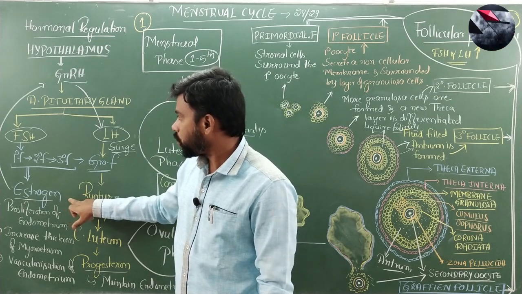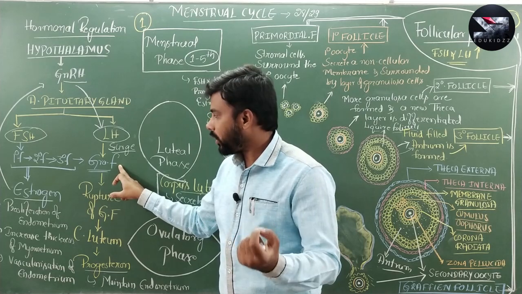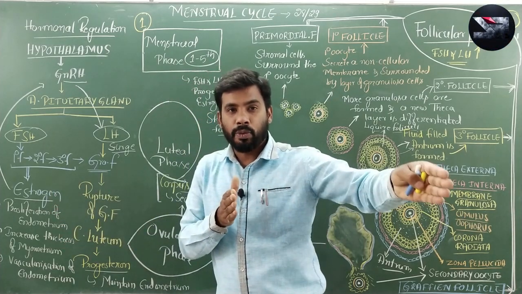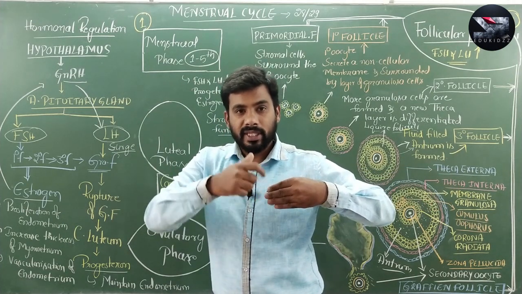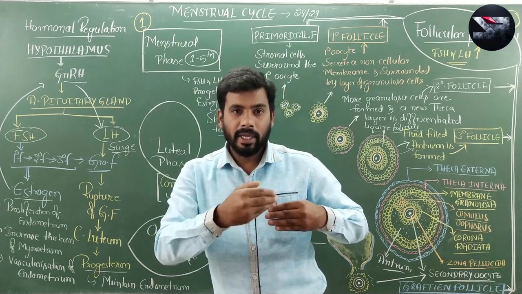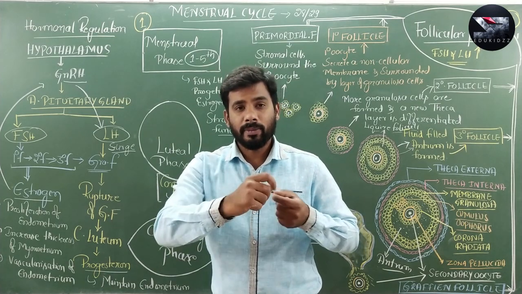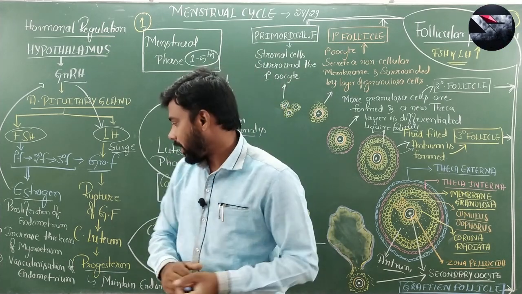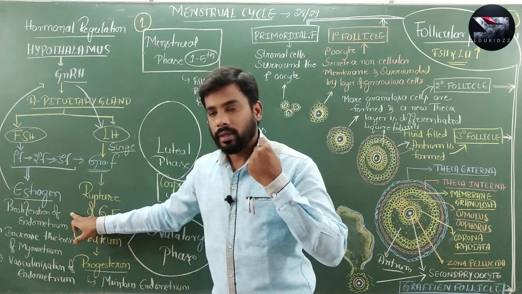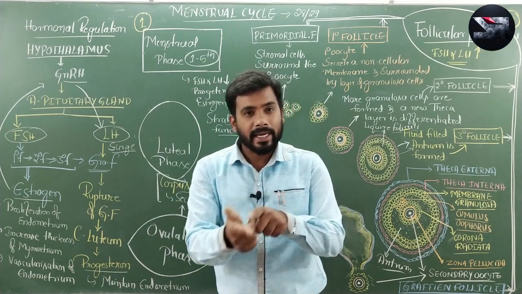First, let us talk about estrogen. As I said earlier, estrogen increases during the middle of the menstrual cycle, and that is helpful in the LH surge. Estrogen also helps in the proliferation of endometrium, means the endometrium which is already ruptured during the menstrual flow will be reformed, that is endometrial hyperplasia, and that newly formed endometrium is called stratum functionalis. Along with that, estrogen also increases the thickness of myometrium, the second layer of the uterus.